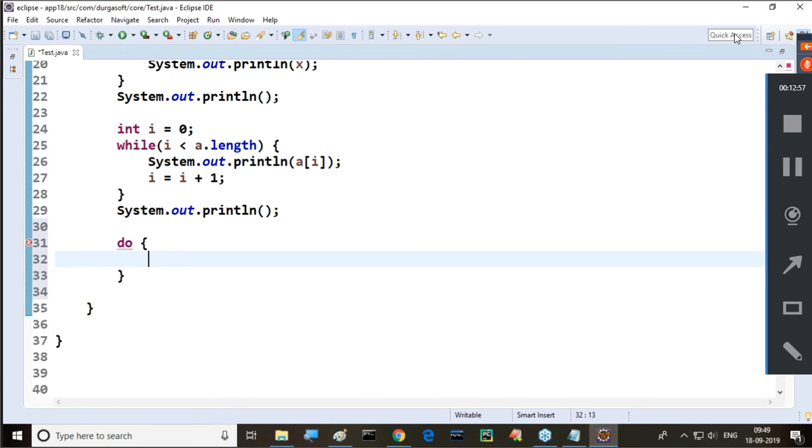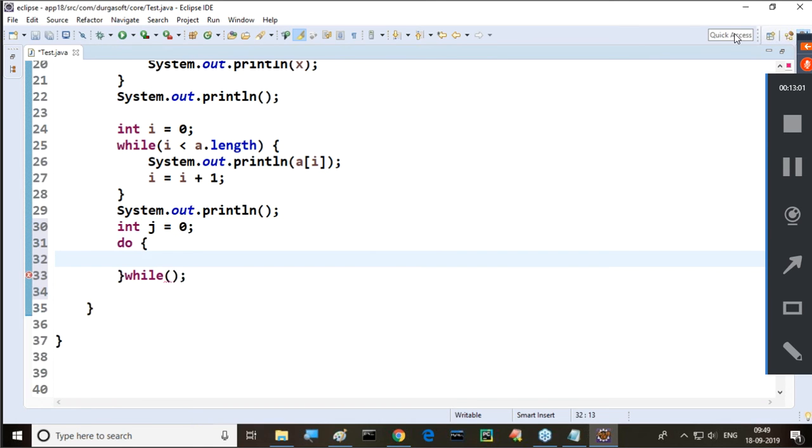Insert this do. Which one do I have to provide? While. Right, sir. Now insert this while, then what do we have to do now? We need to provide the condition. I'll provide this condition later on. But first of all, I need to declare int j is equal to 0. For example, I declared variable i previously, now int j is equal to 0.